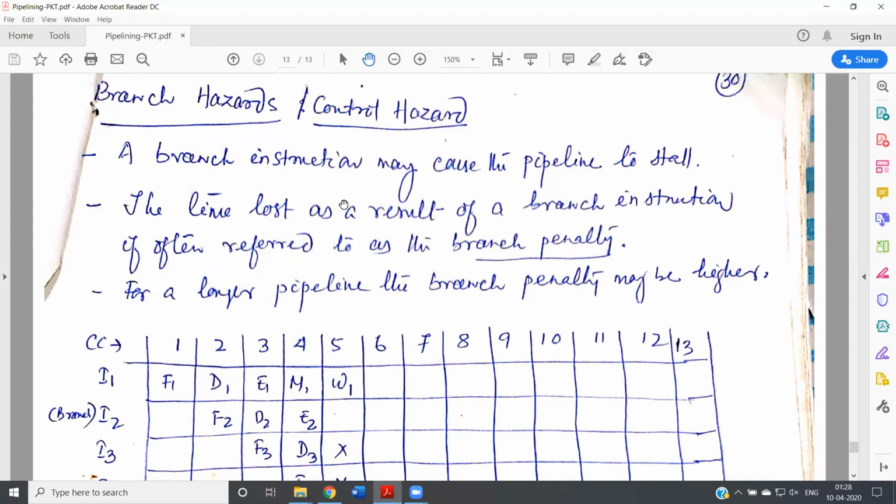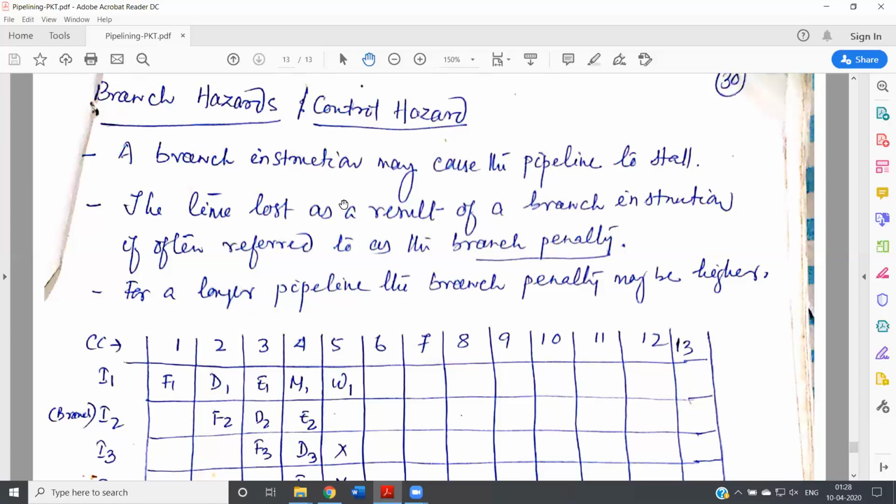If an instruction is not available at the time we expect it in the pipeline, we say the instruction hazard has occurred. The instruction hazards occur due to the branch instructions. The branch instructions may cause the pipeline to stall.